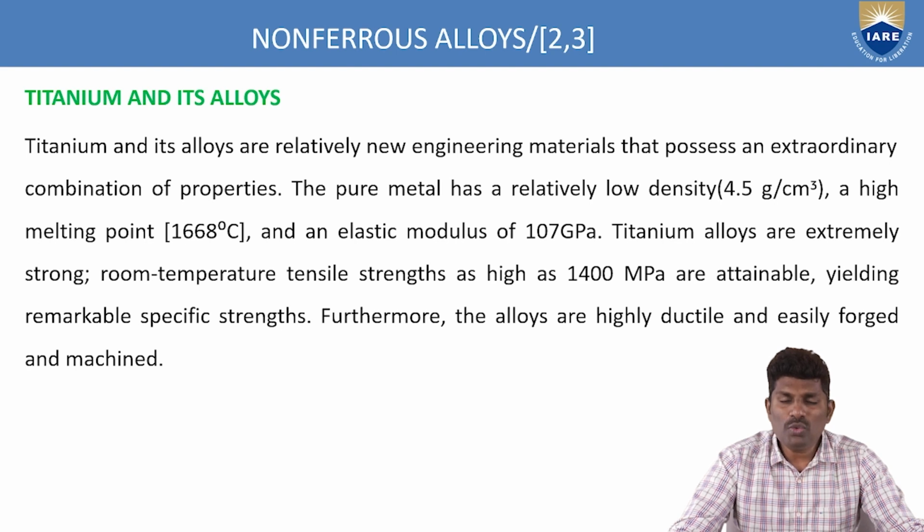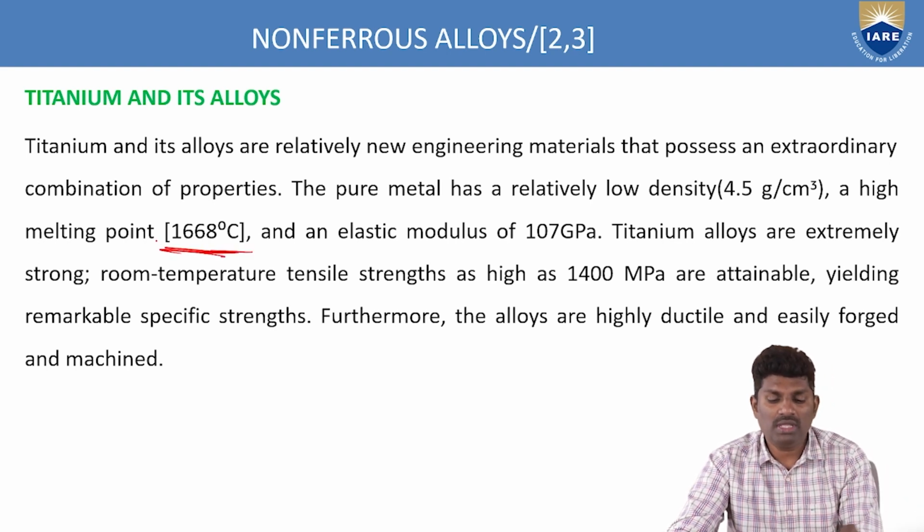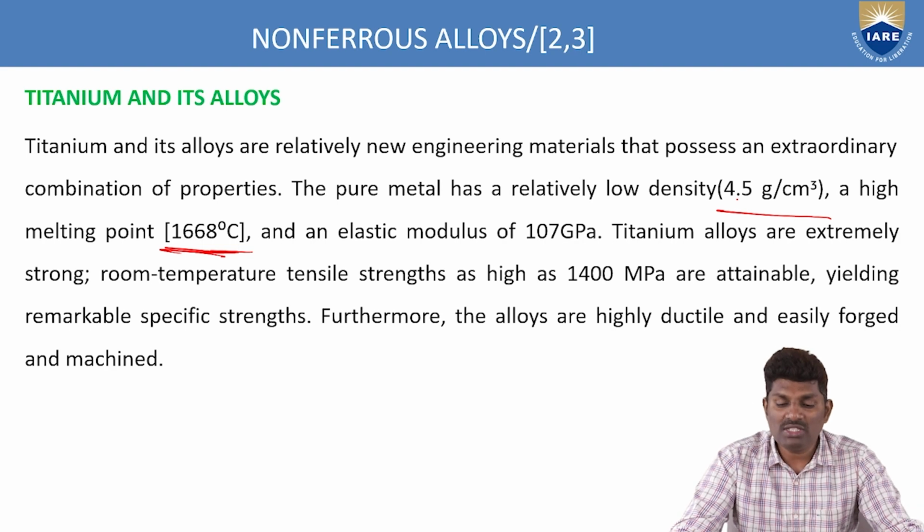This is a new type of engineering material which has an extraordinary combination of properties. When you compare with aluminum and copper, titanium is a newly developed engineering material having extraordinary combinations of properties. The pure metal has a relatively low density of 4.5 gram per centimeter cube and a high melting point of 1668 degrees centigrade. This is a good thing we can see: it has a low density of 4.5 gram per centimeter cube and a high melting point of 1660.